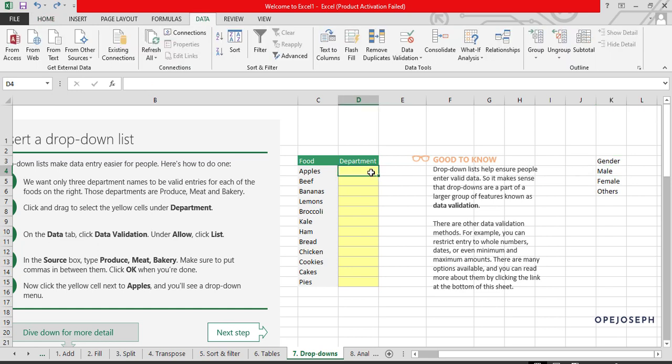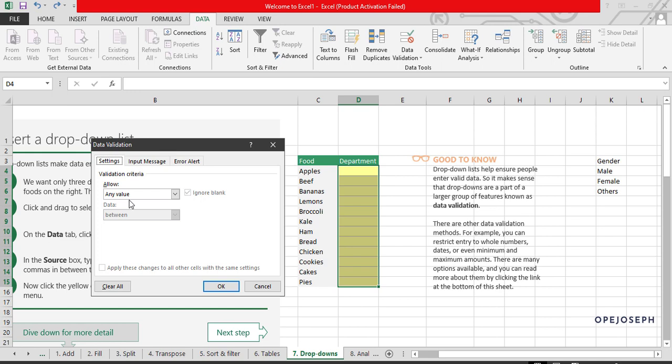I'm going to come back to the cells that I want to apply those drop downs to, from the first yellow to the last yellow cell. So I'm going to go to the data tab. Let me go back to home. So I'm going to come to the data tab. Under the data tab, I'm going to come to data validation. Click the drop down. Click on data validation again.